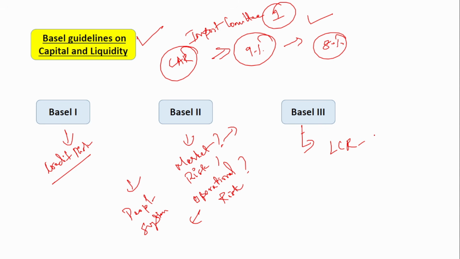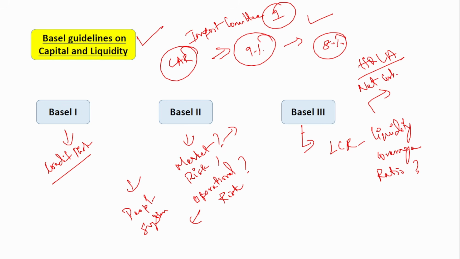One is LCR, that is liquidity coverage ratio. So what is liquidity coverage ratio? This is to ensure that the banks have enough high quality liquid assets to cover the net cash outflows, that is whatever money is expected to move out of the bank in the next 30 days. That is the purpose of this liquidity coverage ratio.